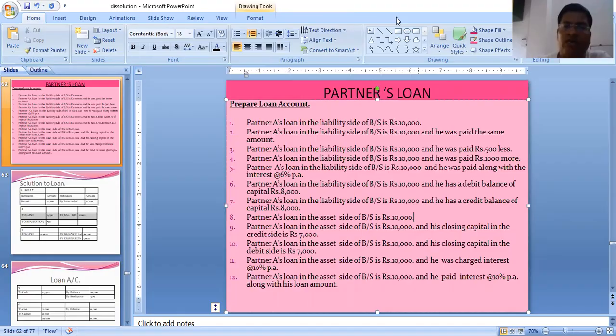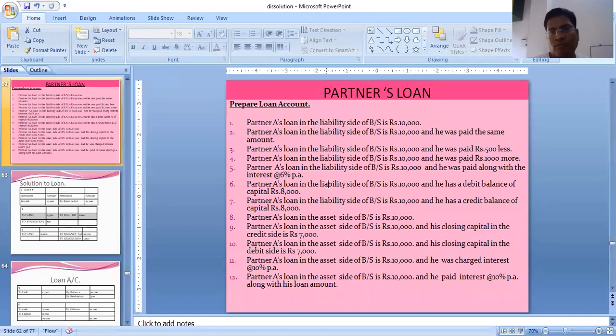Let's see what we have done with this. Say students, generally in the case of an asset, if nothing is written, then we don't realize anything. But in case of partner's loan, it's an asset. He has a debit balance of 10,000, an investment the firm has done. The partner needs to pay it. So it will be adjusted with his capital. We assume that he has a balance in his capital. So we will be writing by capital account. Capital account debit to partner's loan account. We are closing this loan account in partner's capital only. In the loan account, we will write by capital.